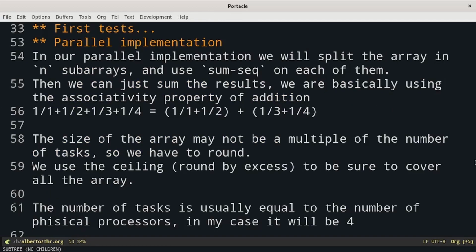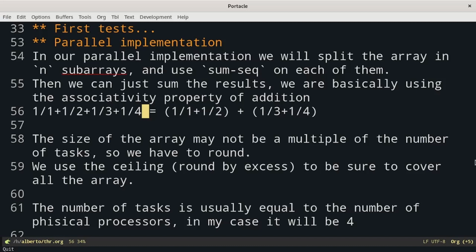Now let's go on with the parallel implementation. The idea is that we will split the array in n sub-arrays, and then we use sumSec on each of them. So for example, if the array is the previous one with elements 1, 2, 3 and 4, and we have two cores, we can see this sum as the sum of the first two elements and then of the last two elements. In the end, we will have only to sum each of those results. The size of the array may not be a multiple of the number of tasks, so we'll have to round. In particular, we will use the ceiling, that is round up, to be sure to cover all the array.